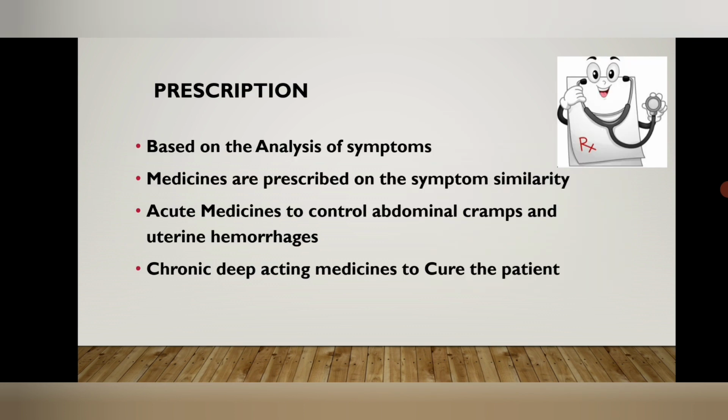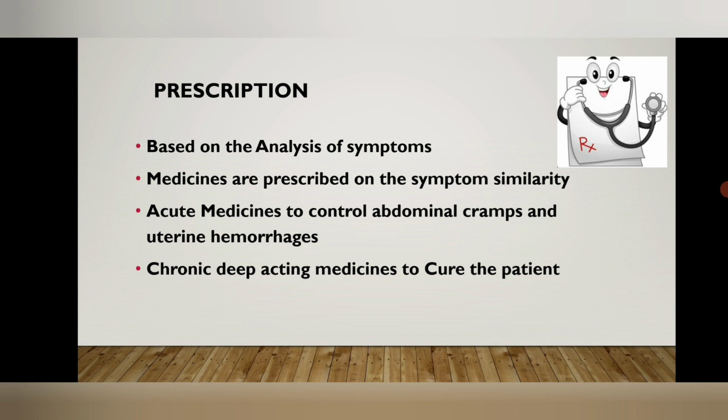Next is the prescription. Prescription is based on the analysis of symptoms given in the case history. The most suitable medicine is given according to the similarity of symptoms, and medicines are usually given as acute medicines and chronic medicines.